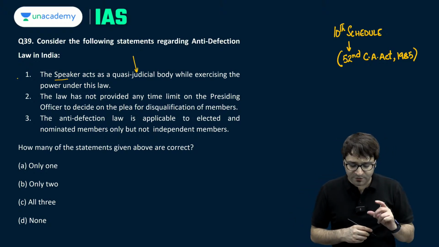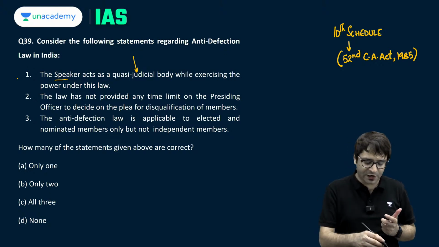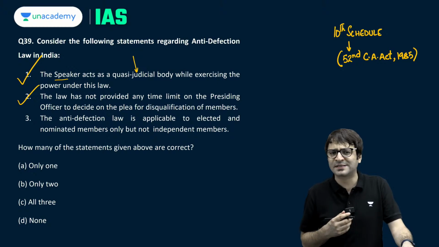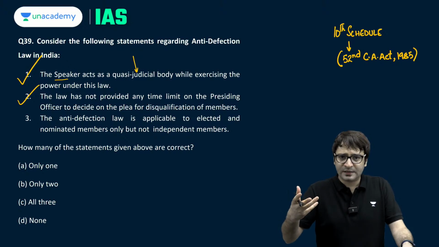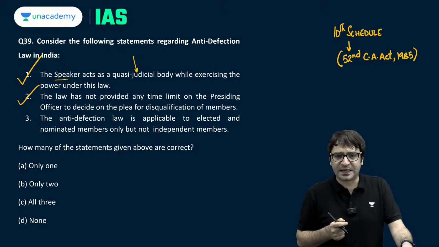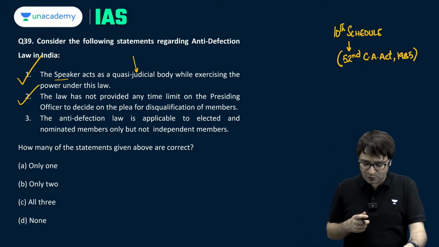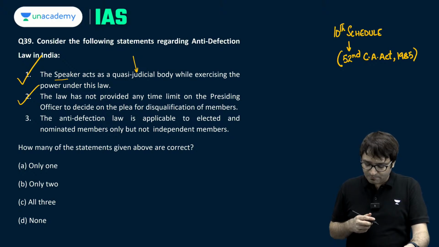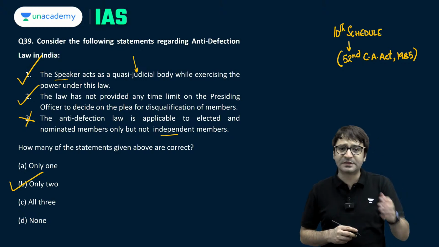The law has not provided any time limit on the presiding officer to decide on the plea for disqualification of members. This is also correct because this is subject to a lot of criticism as well. There is no time limit within which the Speaker will have to decide whether you should be disqualified or not for violating the provisions of the 10th schedule. The anti-defection law is applicable to elected and nominated members, but not for independent members. Only two statements are correct.